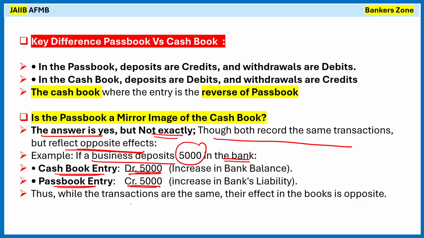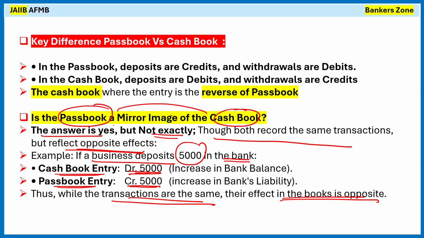So we can say the transactions are the same, but the effects are opposite. That's why we can say in the passbook and the cash book, they are mirrored to each other. However, they are not exactly the same, right? Because where one is debit, the same transaction in the other book is credit.